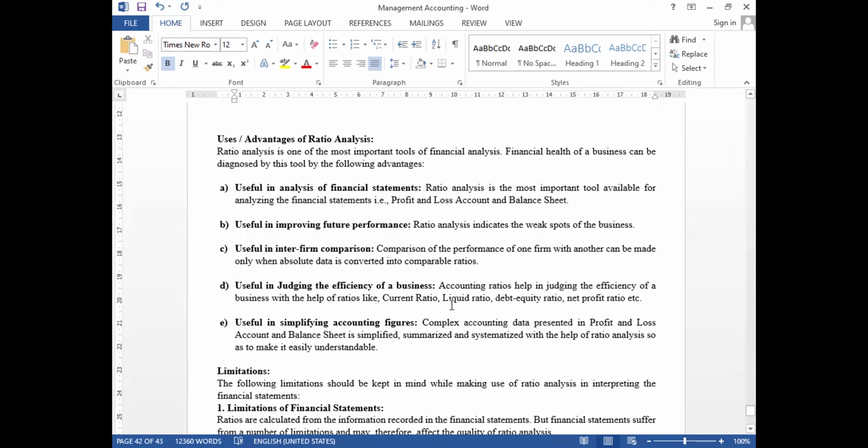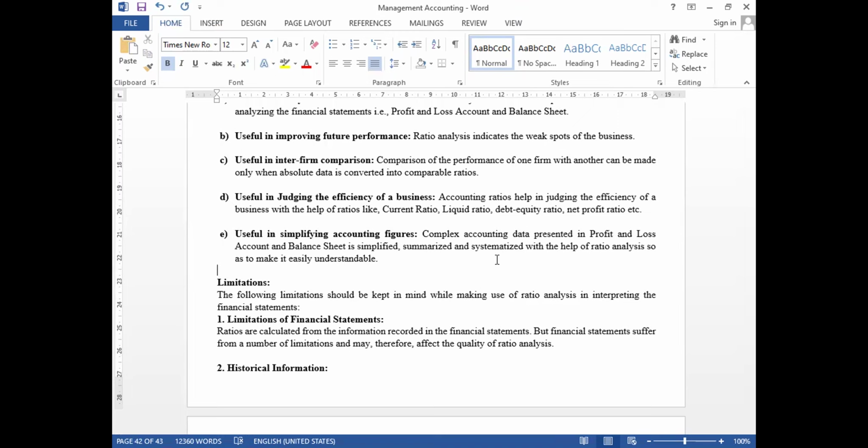At last, simplifying accounting figures. Here the data can be simplified in case of the profit and loss account. If an investor wants to know, if I invest so much amount in that company, whether it will be beneficial or not, whether the risk is lesser or more, that can be calculated easily with the help of ratio analysis. So these are the advantages.